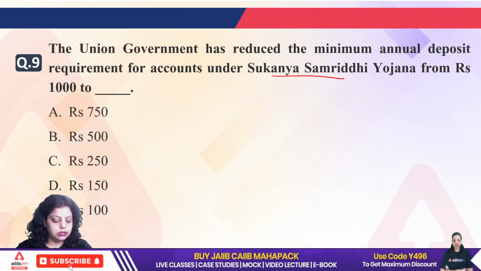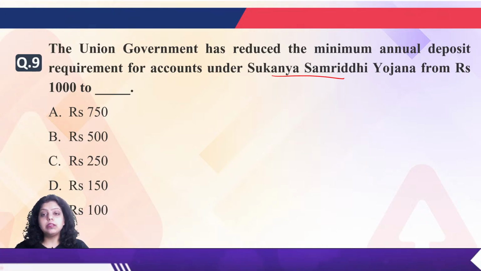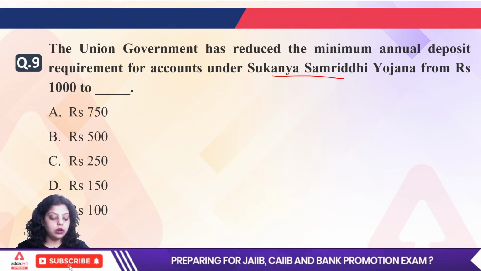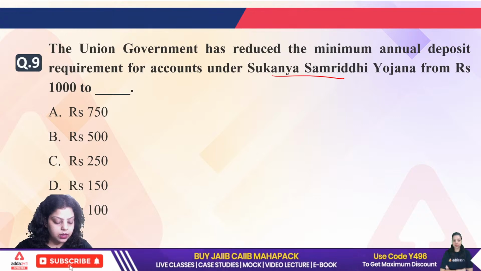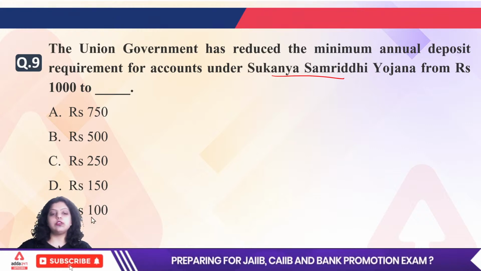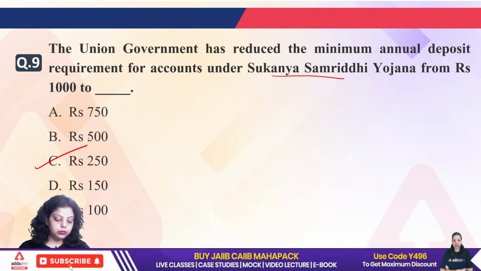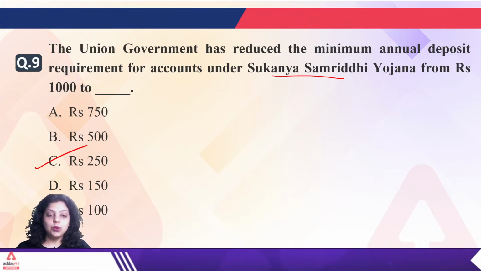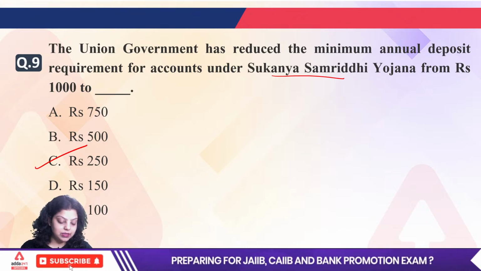For this, insurance is there. Yes, very good. Under the Fasal Bima Yojana, we are also providing insurance for pest attack and natural calamities. Okay. Correct, Sonam. Very good. So the answer is C. It is obvious that 250 rupees is the right answer. But since the answer was already written, it will not be counted.